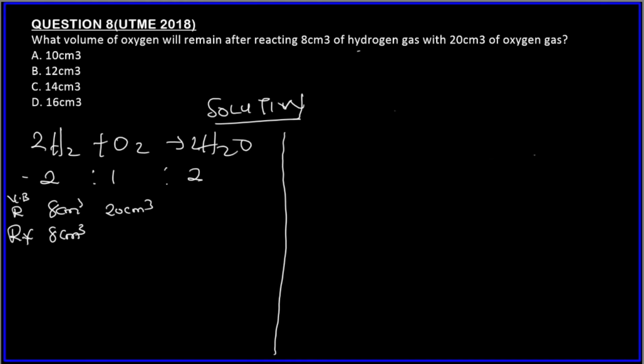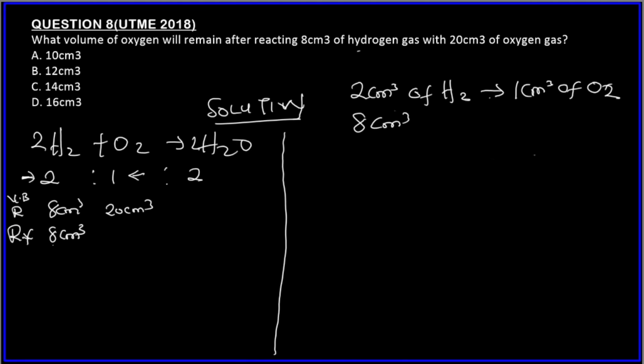So remember what I told you guys. We write this as 2 centimeter cube of hydrogen gas reacts with 1 centimeter cube of oxygen gas. So for 8 centimeter cube, we use the limiting reagent to find the exact amount of excess reactant that reacts with it.